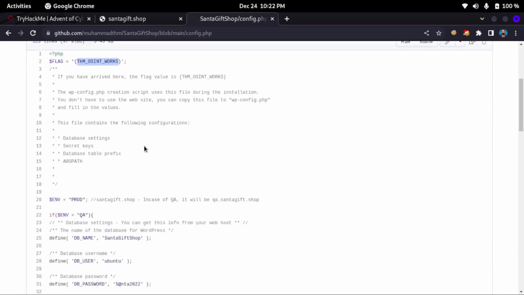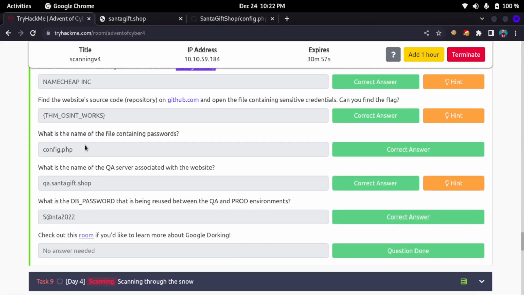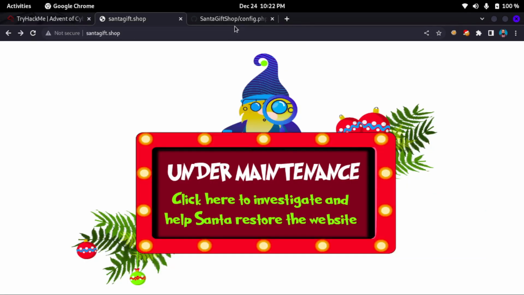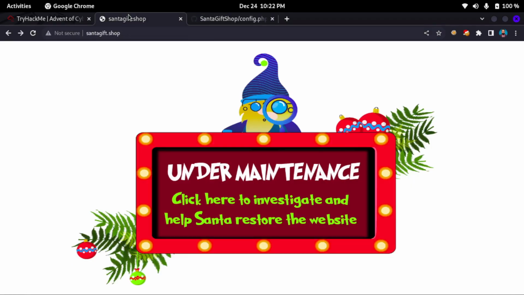So now we got our first flag. And what is the name of the file containing the password? So it's simple. The file where we are actually right now, that is config.php. So this is the second answer.